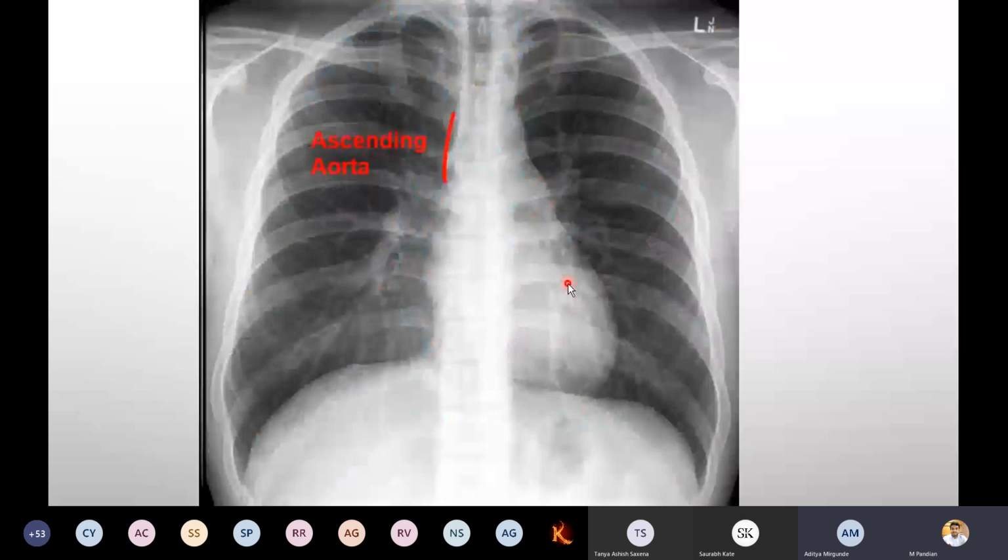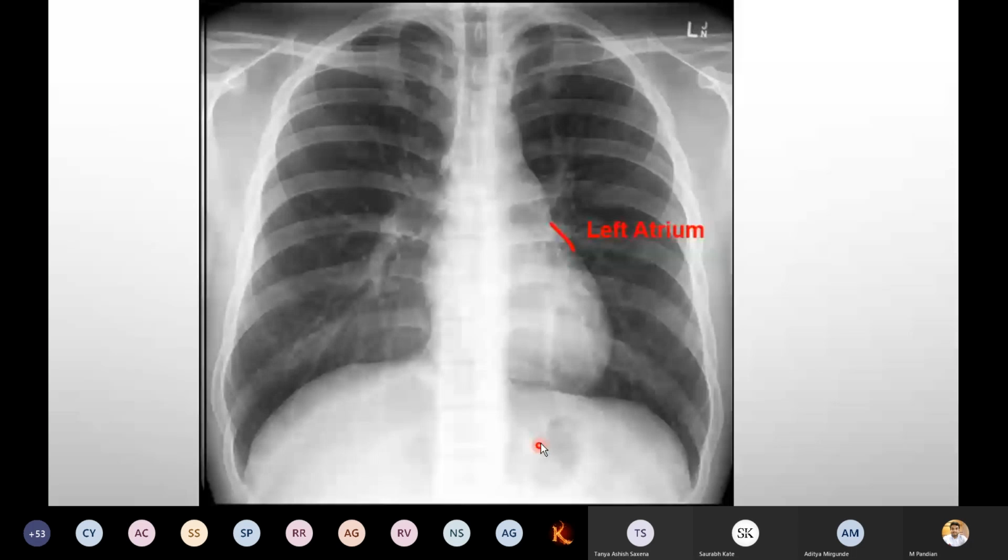Can you see this black color? This is called fundic air. The fundic air is present in the stomach. That is another identification of the left side.